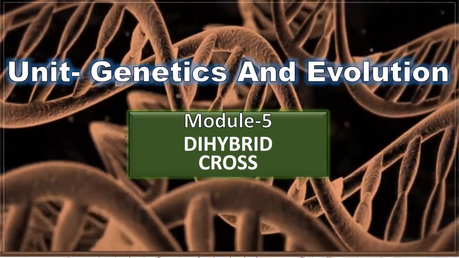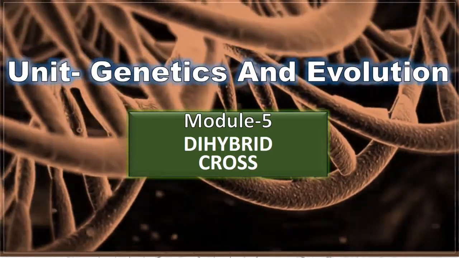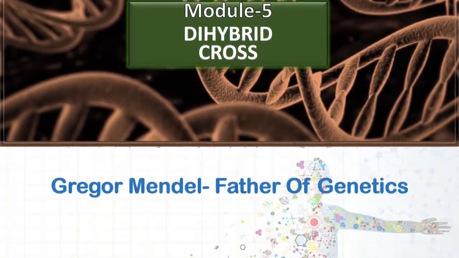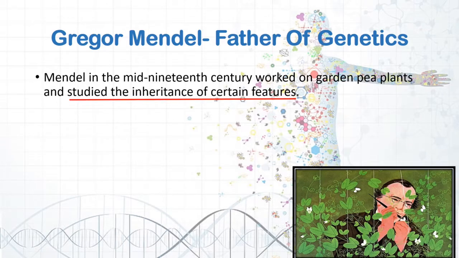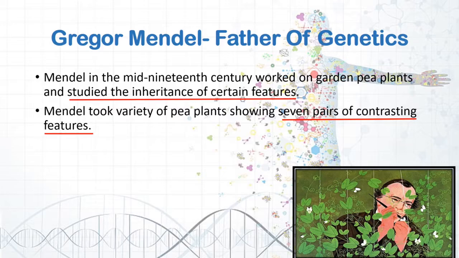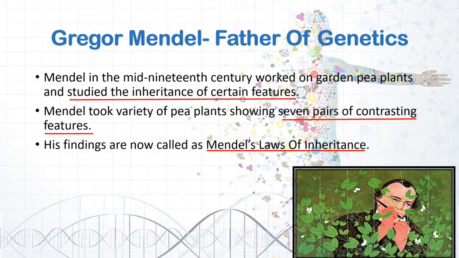Everyone. Today we will learn about dihybrid cross. Mendel, as we know, is called the father of genetics. In the mid-19th century, he worked on garden pea plants and studied their inheritance pattern. Mendel took a variety of pea plants showing 7 pairs of contrasting features. Contrasting, that is, alternative features for a particular character. His findings are now called Mendel's laws of inheritance.